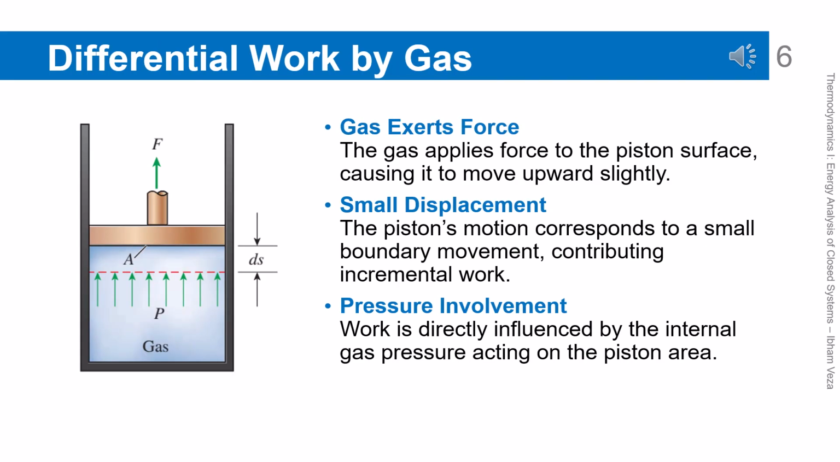Differential work by gas. The gas exerts a force on the piston and causes a small displacement of the system boundary. This small displacement produces an infinitesimal amount of differential work. The magnitude of this work depends on the gas pressure and the piston area.